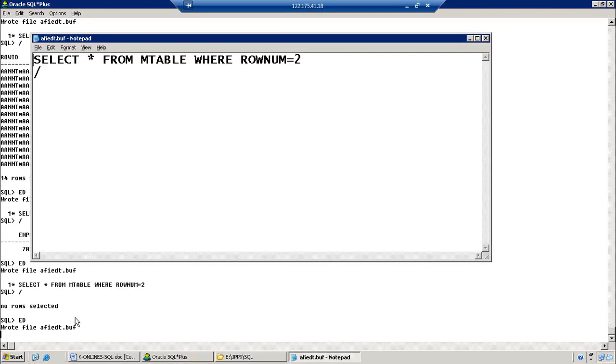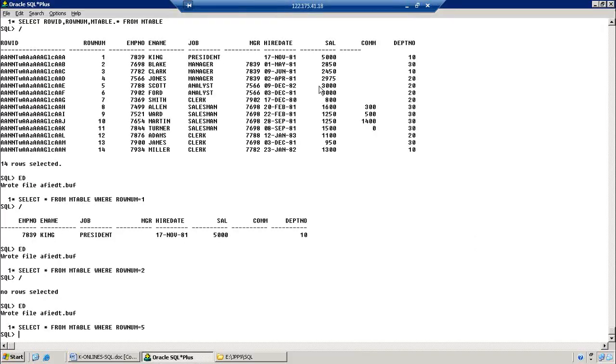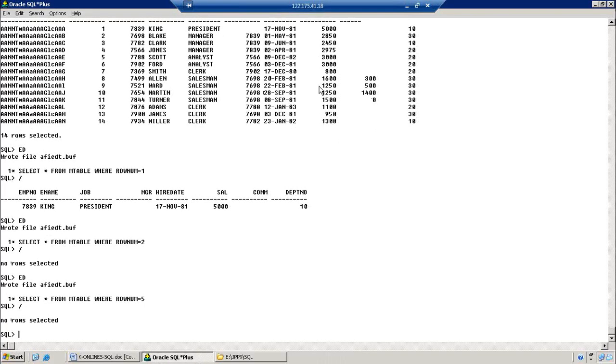Suppose, for example, I specify this. We have the fifth record, but the system does not return any information related to the fifth record. It's a very silly question, right? But whenever the interviewer asks this, we expect that exactly the fifth record will come, but the fifth record does not come. That is the reason.